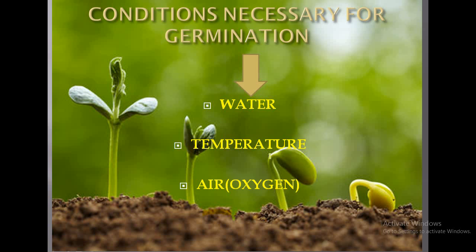So, let's start with the first condition, that is water. Now, why is water essential for germination? The first reason is that when water is absorbed by the seed, the cotyledon will swell up, and this swollen cotyledon will create a pressure on the seed coat. The seed coat will rupture and the plumule and radicle will come out and the seed will develop into a seedling.